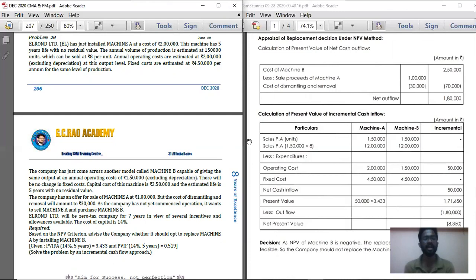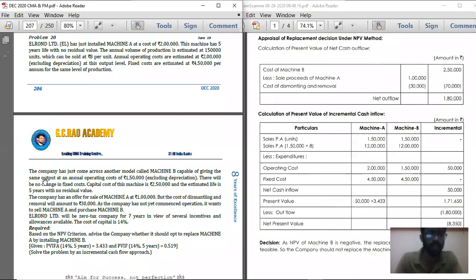The company has just come across another model called Machine B, capable of giving the same output at an annual operating cost of 1,50,000, excluding depreciation. See what they have told. Under Machine A, annual operating cost is 2 lakh, whereas under Machine B, annual operating cost excluding depreciation is only 1,50,000.